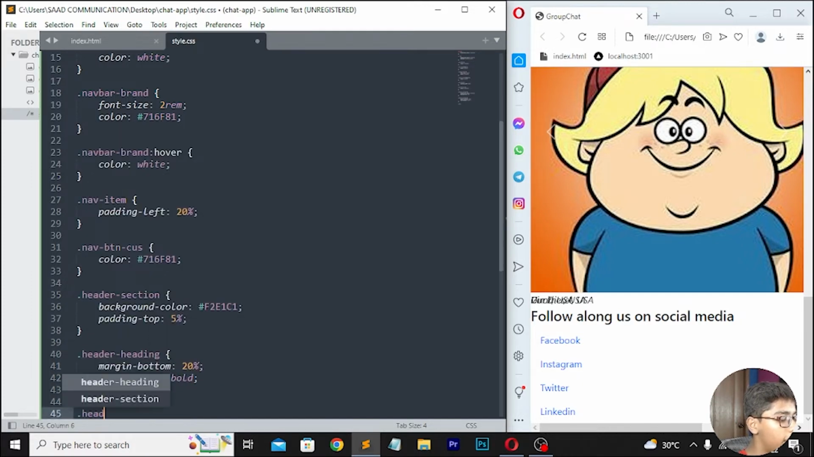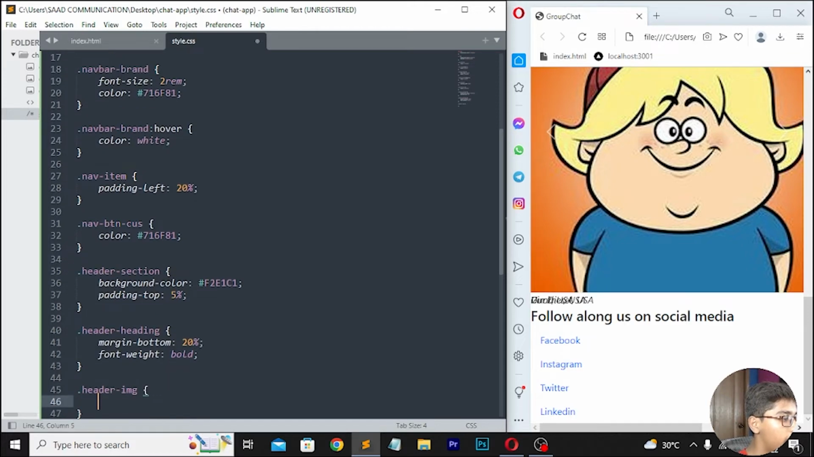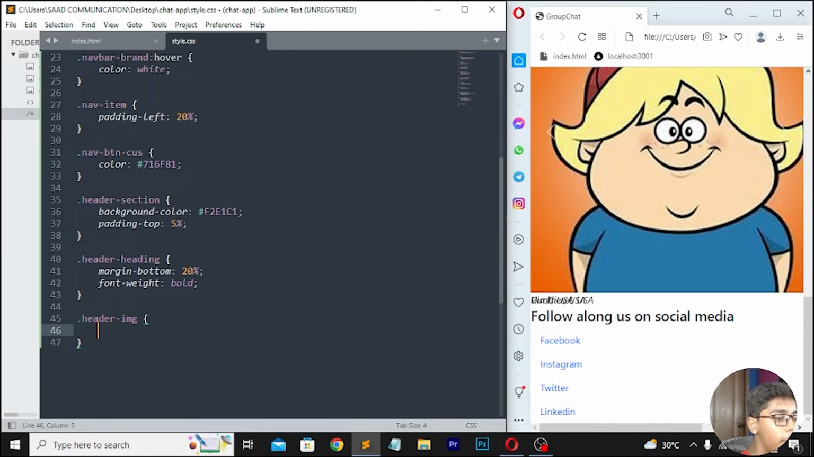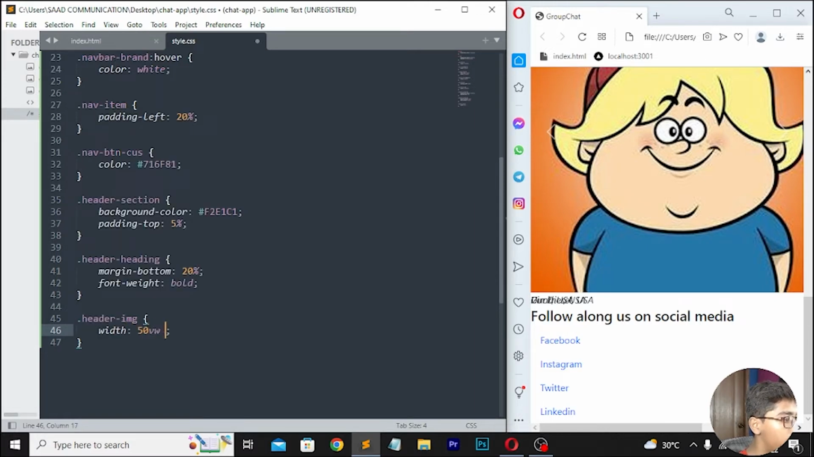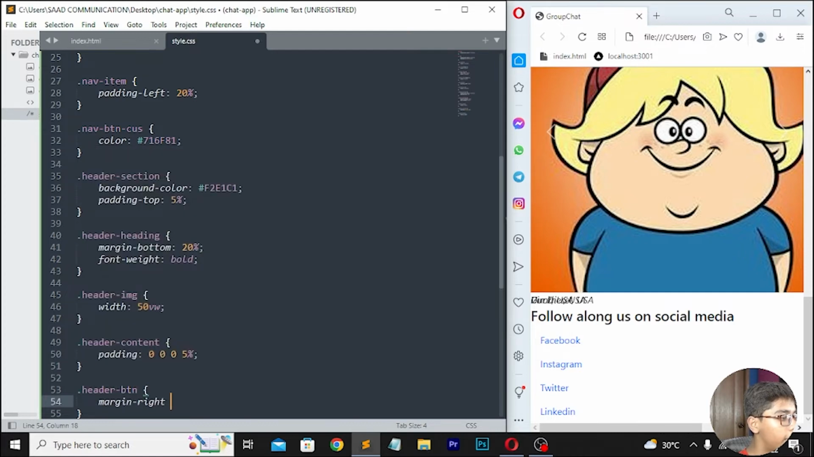Then right here .header-image, and then when you've done with this, here you have to move down, and here I will be now writing width 50vh. So here I'll be writing width 50vw. Move down right here .header, then I'll be writing .header-content. Right here padding, which should be 0.005%. Then move down right here .header-btn. Then right here margin right, which should be 10%. Then right here color, which should be 716F81.